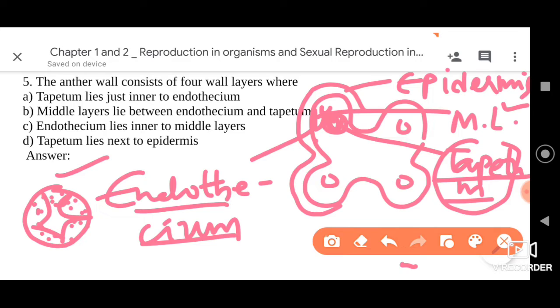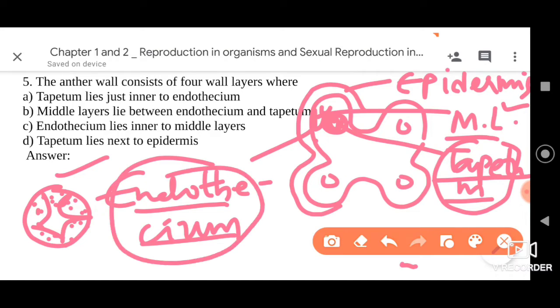Say we have middle layers, which are lying between the endothecium. The endothecium is the second layer after the epidermis. The third layer is the tapetum. The middle layer is followed by the tapetum, which is fourth. So going by order, between the endothecium and the tapetum we can find middle layers, which is the correct option. So option 2 is the right answer here.